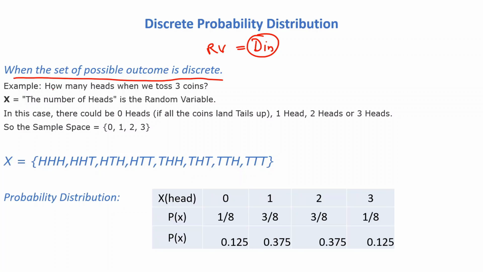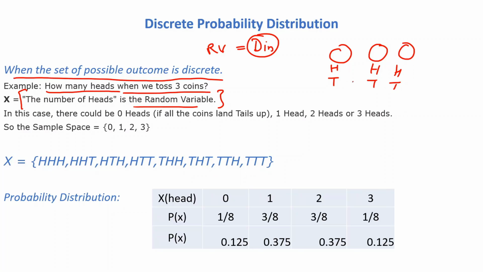Let's understand by one example here. How many heads do we get when we toss 3 coins? We have 3 coins here. Each could be head or tail. And what should the random variable be? The number of heads is the random variable. We need only heads.